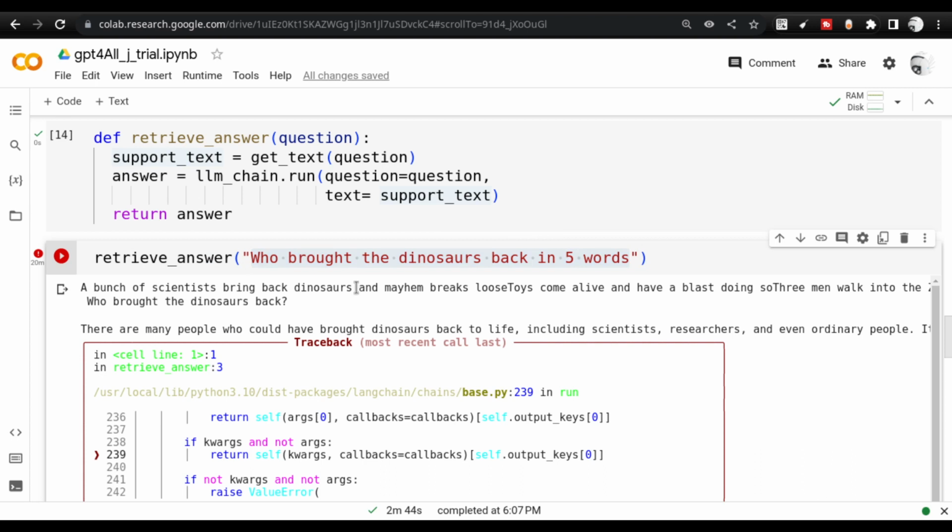Why is that the case? Because the internal workings of the model actually push it that way. Based on the statistical modeling that the tuning has done, the most likely words that come after "who brought the dinosaurs back" in five words is this particular sentence, "there are many people."